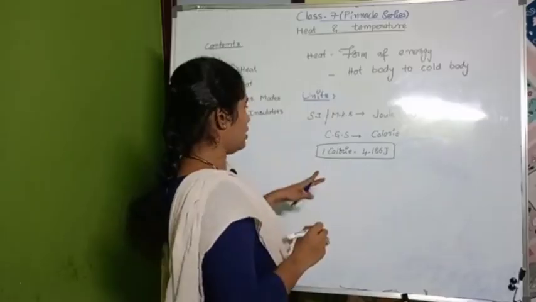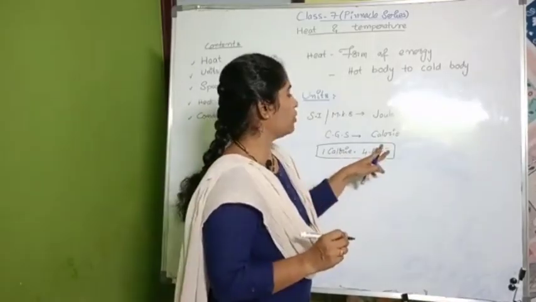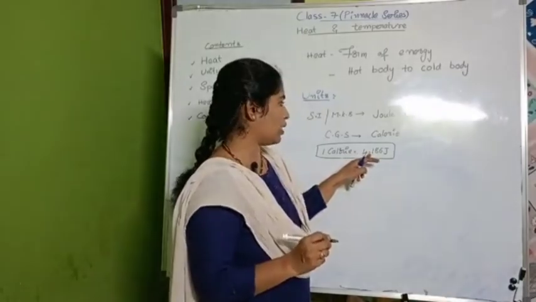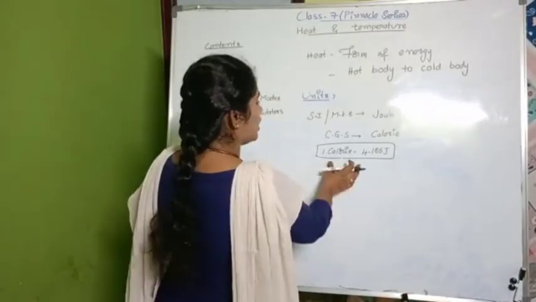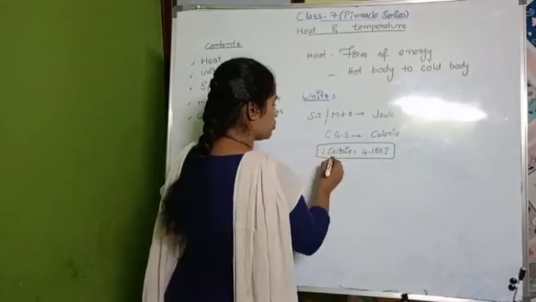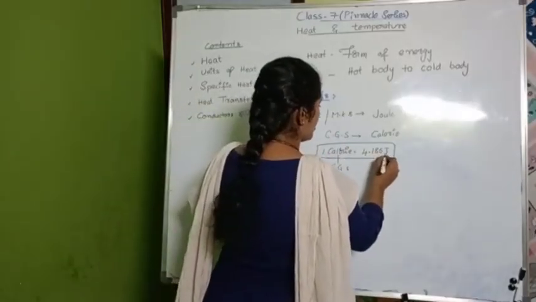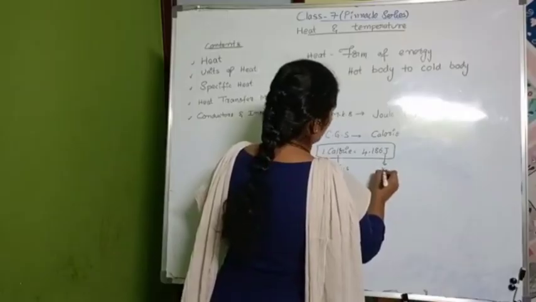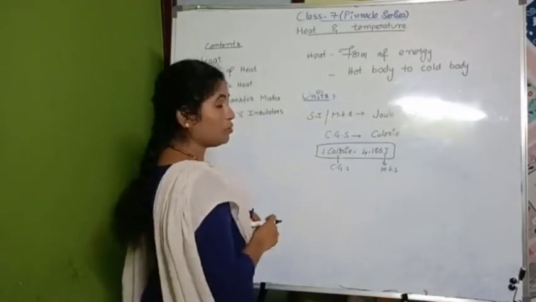That means if I have the heat energy in calories and want to convert it into joules, I need to multiply by 4.186, right? So this is the unit in the CGS system, and this is the unit in the MKS or SI system. So these are the units.